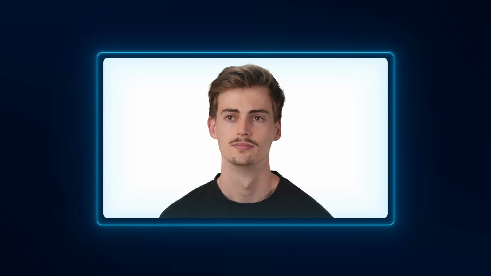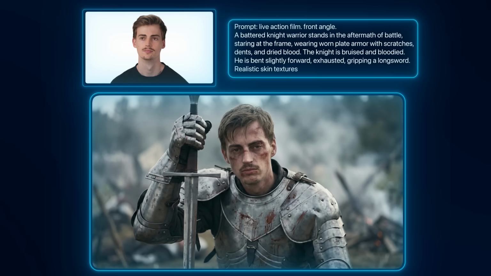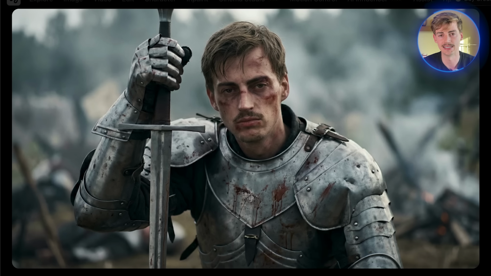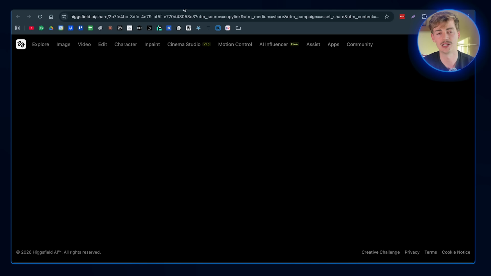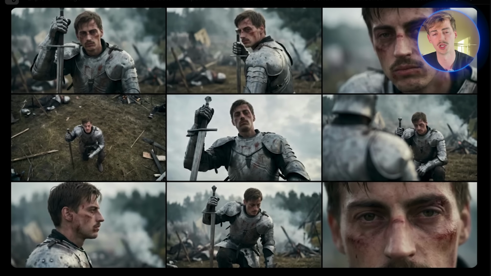Now I have this reference image of me. I give it this prompt and out comes this image. There we have me as a knight. Now I want to have the same level of consistency in every shot. Now I just repeat this process and out comes 9 different images that I can then upscale. And here we have super high quality images that I can use for my video generation.